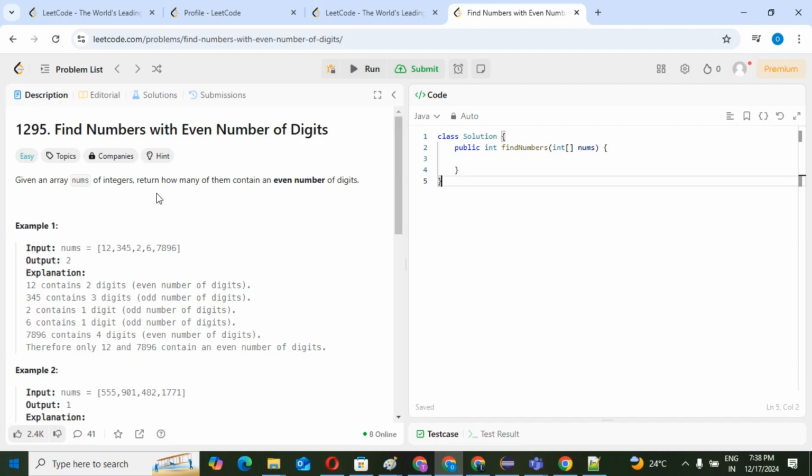It depends upon your input array. If numbers are given in that array, you need to print how many numbers inside the array have an even count of digits. I hope you understood. So we need to write such logic by which we can print our expected result.